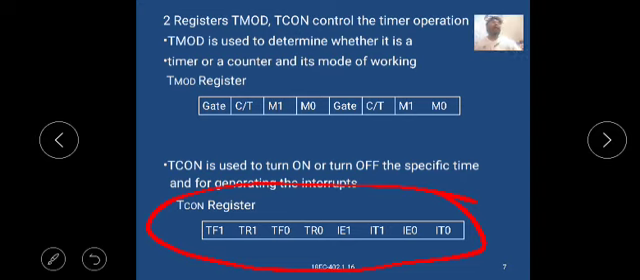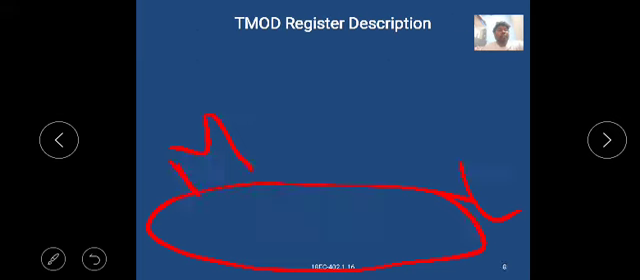The TCON bits, from left to right, LSB to MSB, are IT0, IE0, IT1, IE1, TR0, TF0, TR1 and TF1.